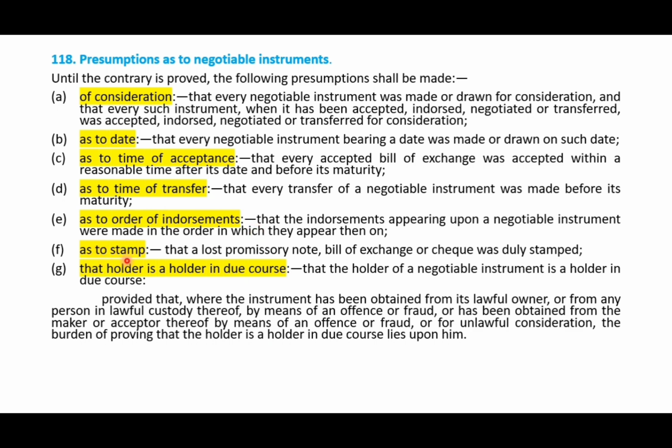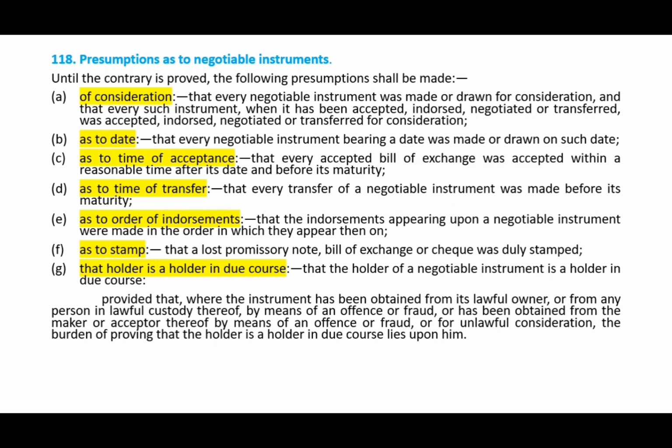And then as to stamp, so every negotiable instrument is presumed to be duly stamped, and then the holder is a holder in due course. This is also a presumption. Okay, so the first presumption is of consideration, the second one is as to the date and as to the time of acceptance and as to the time of transfer, and then as to the order of endorsement and as to being properly duly stamped and that the holder is the holder in due course.